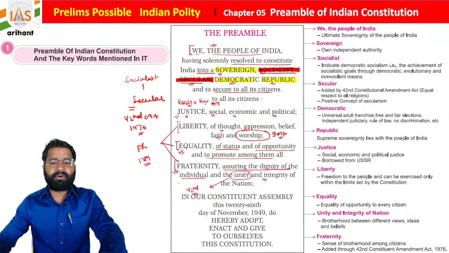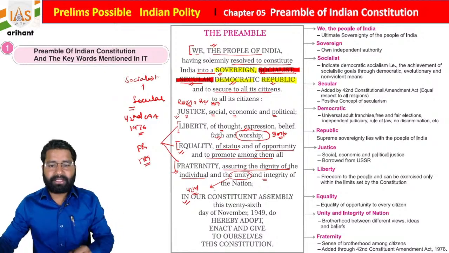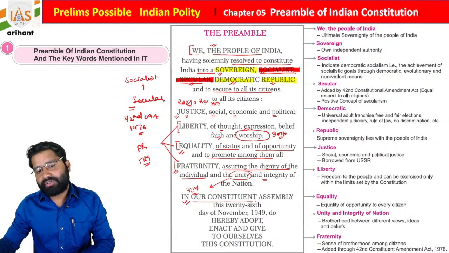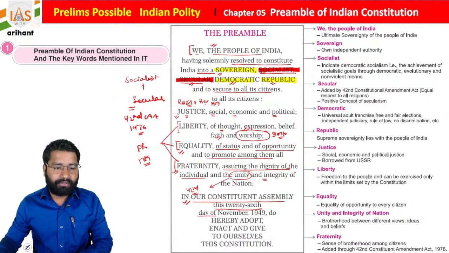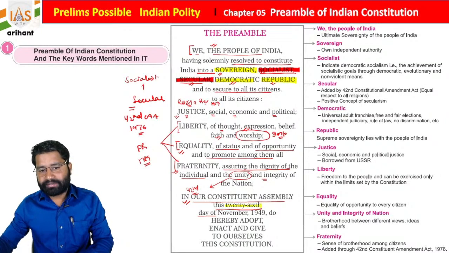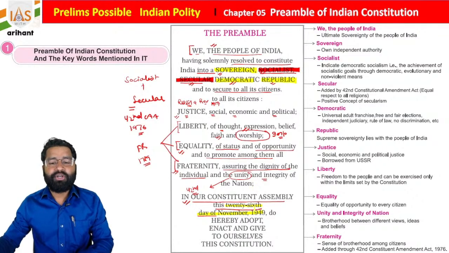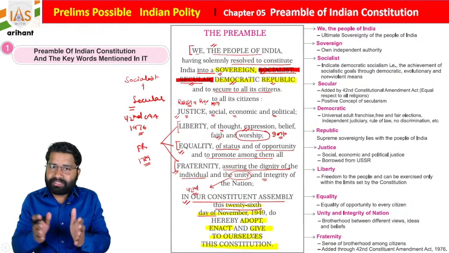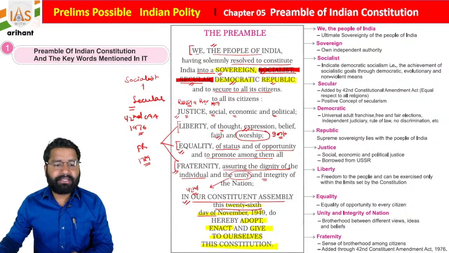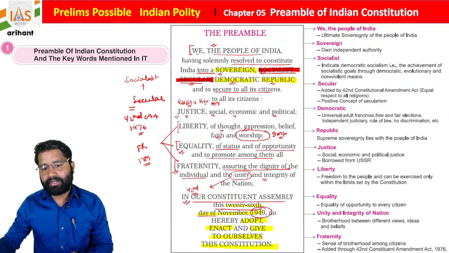So this is very, very important. In our Constituent Assembly, in the 4th paragraph, what are they mentioning? In our Constituent Assembly, this 26th day of November 1949, do hereby adopt, enact and give to ourselves this Constitution, students. So basically, from the preamble only, we are getting a very unique date, that is 26th of November 1949.